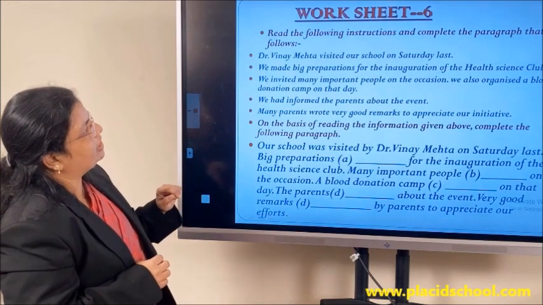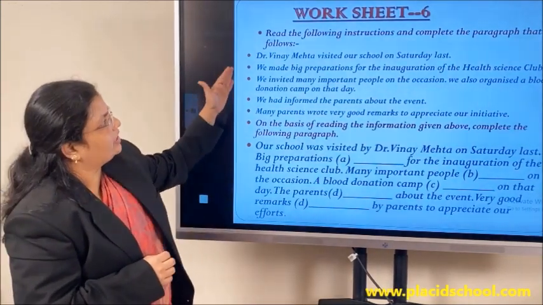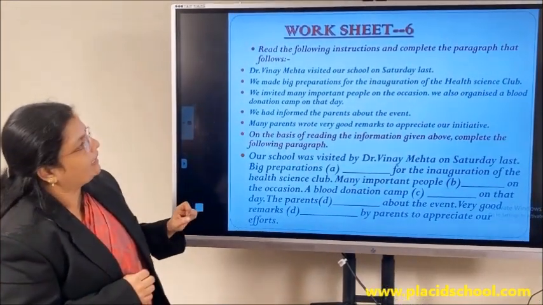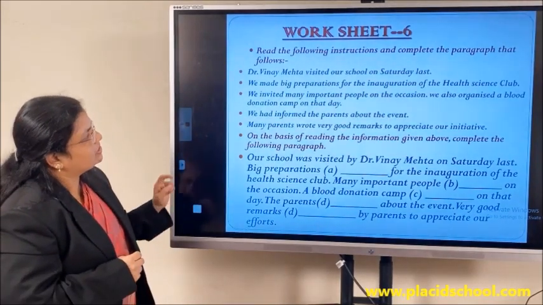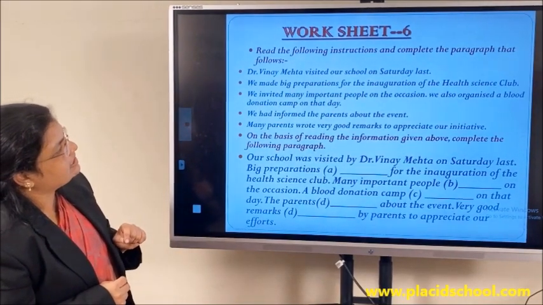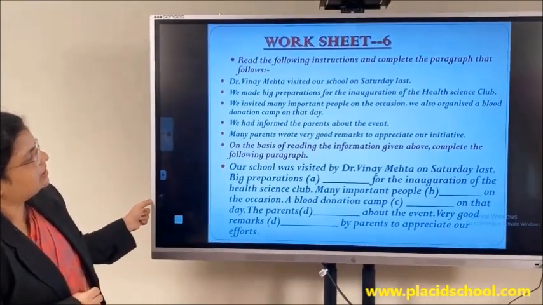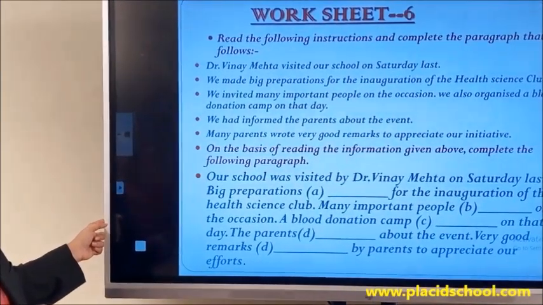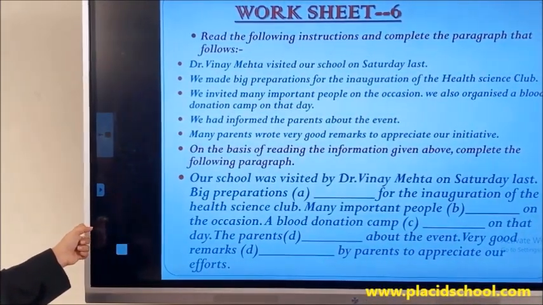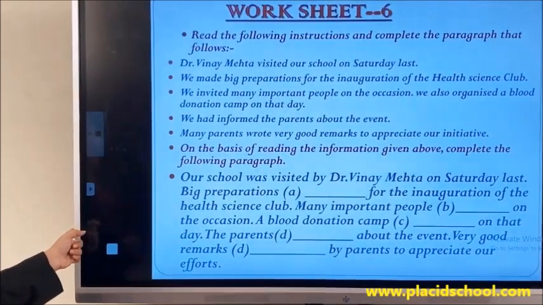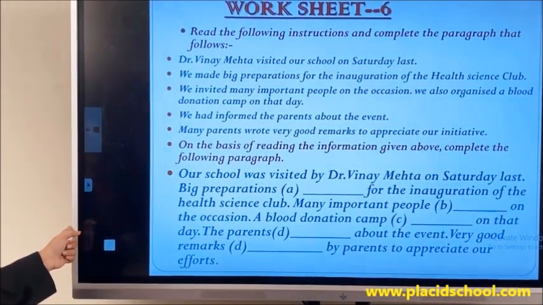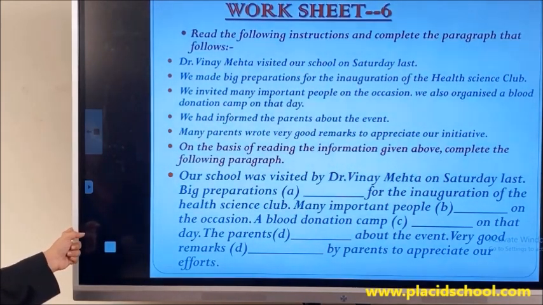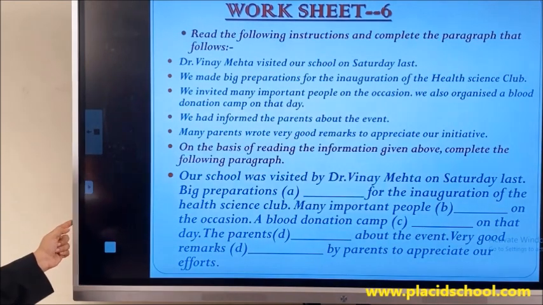You have got one more worksheet. You have to clearly read the instructions given on the top. Based on those instructions, you have to fill the blanks in the paragraph that follows. I'll read the instructions. Dr. Vinay Mehta visited our school on Saturday last. We made big preparations for the inauguration of Health Science Club. We invited many important people on the occasion. We also organized a blood donation camp on that day. We had informed the parents about the event. Many parents wrote very good remarks to appreciate our initiative.